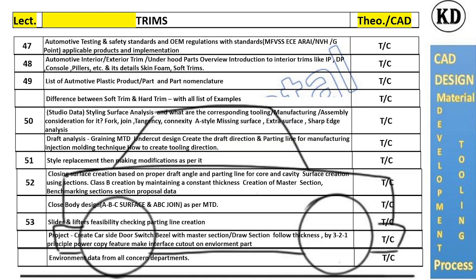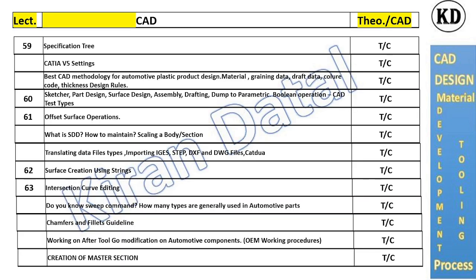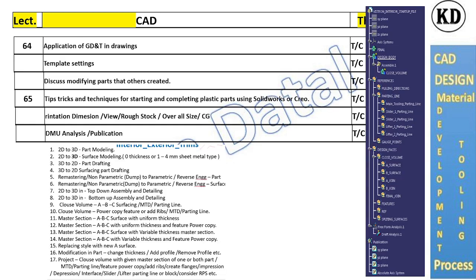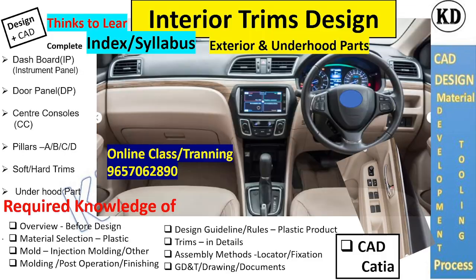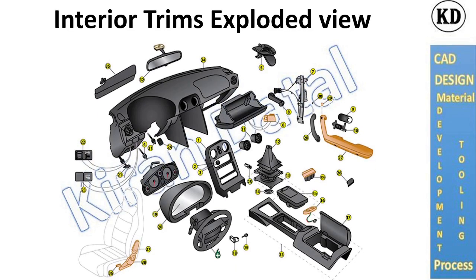Next one will be the trims, as I already explained: IP, DP, CC and pillars. GD&T, which will be implemented for release designs, with GD&T applications and engineering notes. Next one will be the CAD methodology which we are going to use while designing the parts, as followed by OEMs. That's the specification tree and other CAD tasks as per experience, from fresher to experienced. We will cover them one by one.